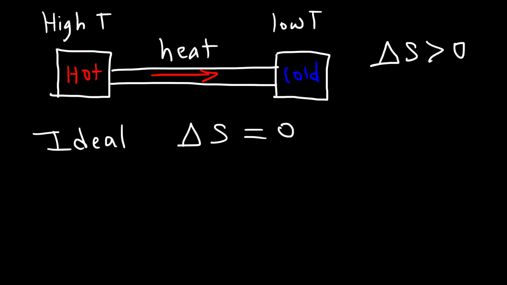However, most systems do not behave perfectly, so a natural spontaneous process will tend to lead to higher disorder. So for natural processes, the change in entropy is positive. It's greater than zero. And so that's the basic idea behind the second law of thermodynamics as it relates to entropy. Natural systems tend to go towards disorder.